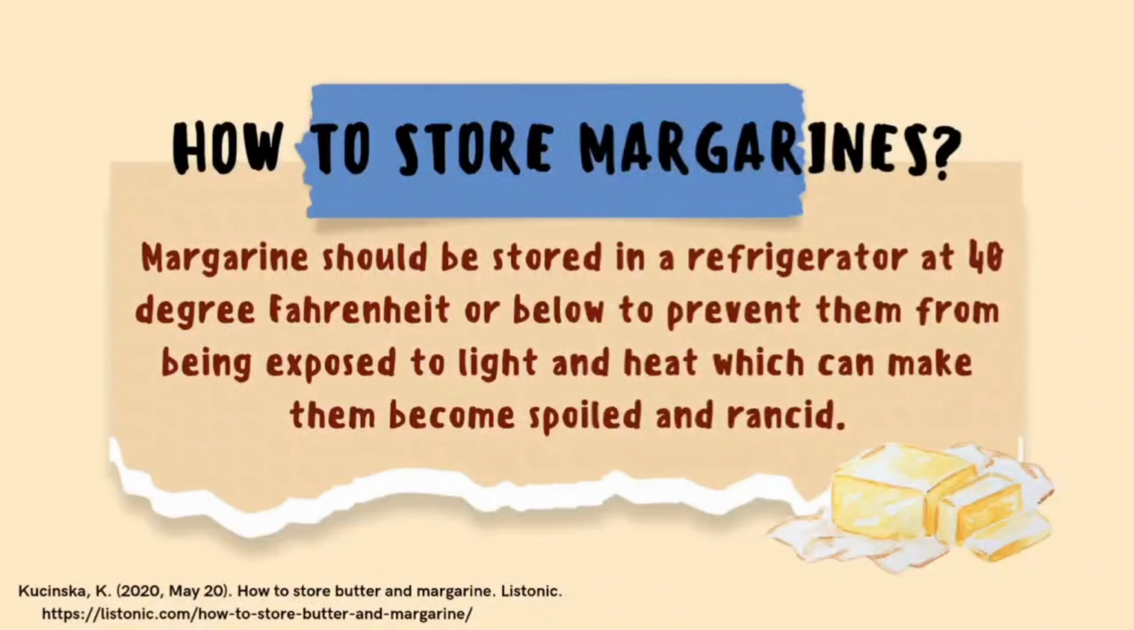Next, how to store margarines. Margarine should be stored in a refrigerator at 40 degrees Fahrenheit or below to prevent it from being exposed to light and heat, which can make it become spoiled and rancid. Margarine may last for 3 to 4 months when unopened and 1 to 2 months when opened.